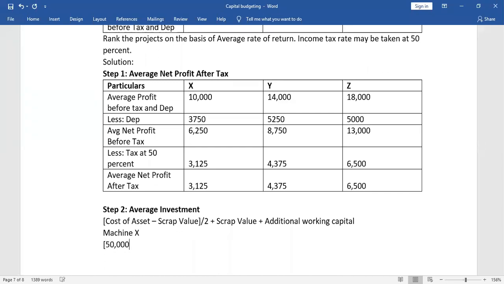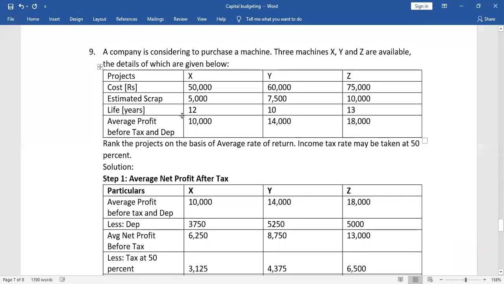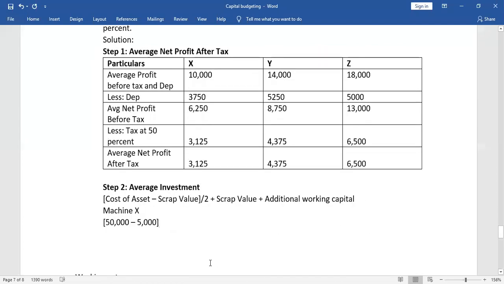That's 50,000, correct? Machine X's cost is 50,000 and then minus the scrap value. Scrap value is 5,000, correct? If you feel you've forgotten, cost of X is 50,000, scrap is 5,000, so 50 minus 5 is 45,000.